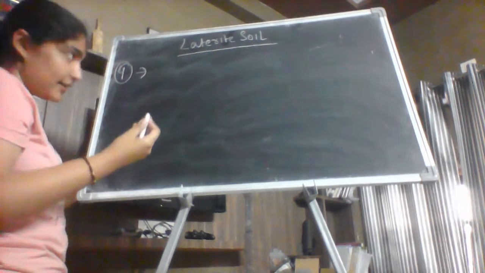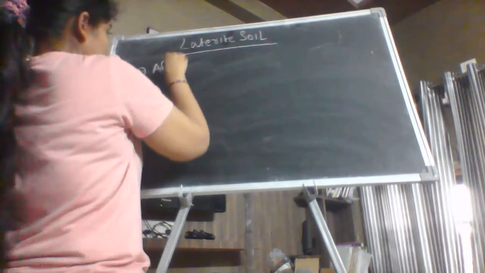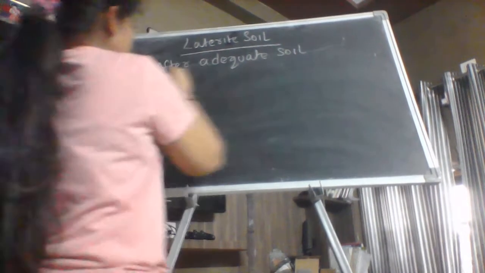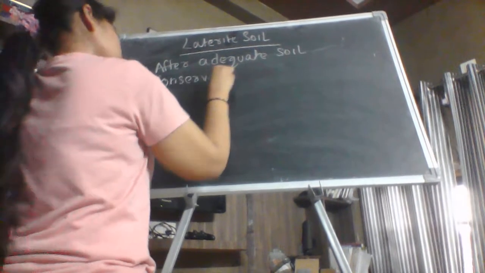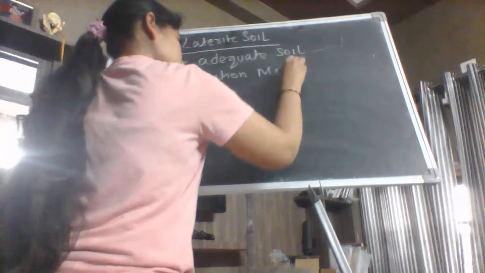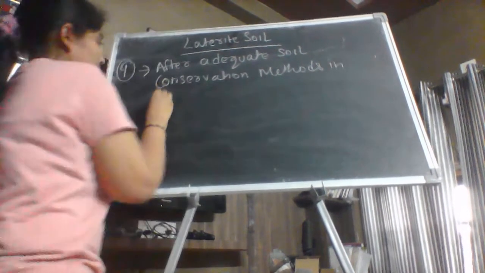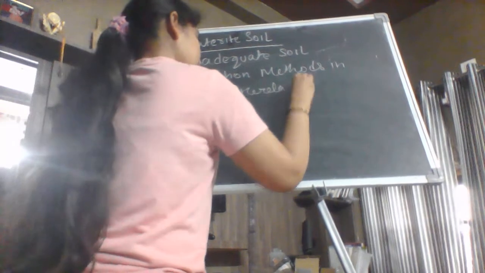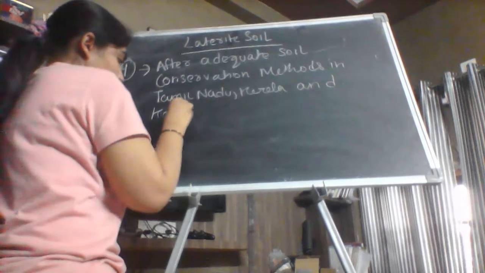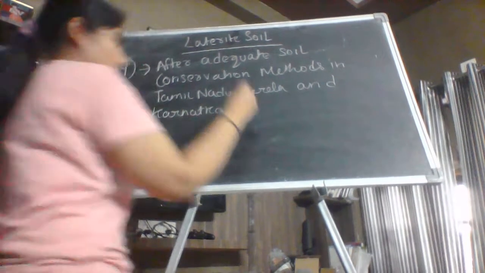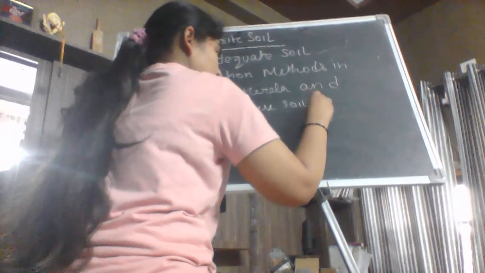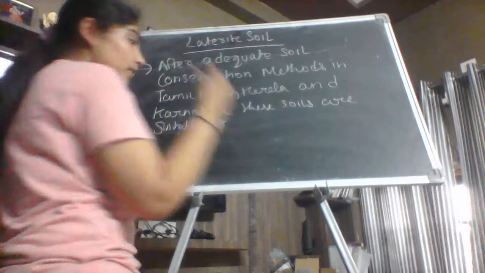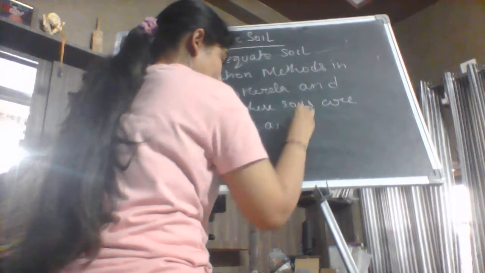which you can add in the feature as well, is that after adequate soil conservation methods in Tamil Nadu, Kerala and Karnataka, these soils are suitable for beverage crops like tea and coffee.